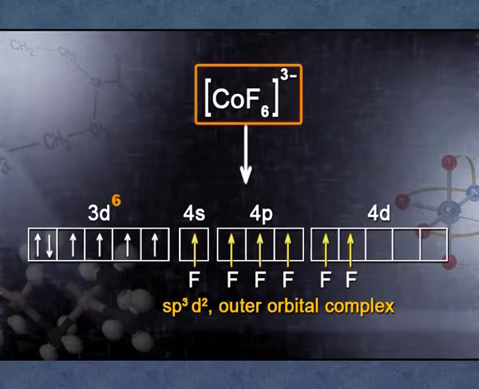The 3d orbitals, 5 electrons will be intact as such. 5 orbitals available, they are distributed 1, 2, 3, 4, 5. All the 5 are found to be unpaired, and the 6th one is paired, so 4 unpaired electrons. So, CoF6 3- has 4 unpaired electrons and Co(NH3)6 3+ has no unpaired electrons. Therefore, we can clearly explain on the basis of inner and outer orbital complexes.